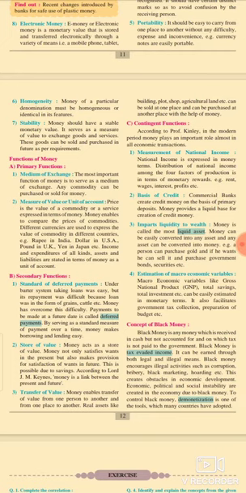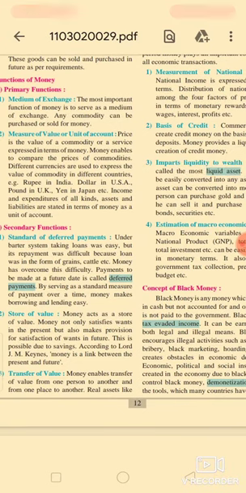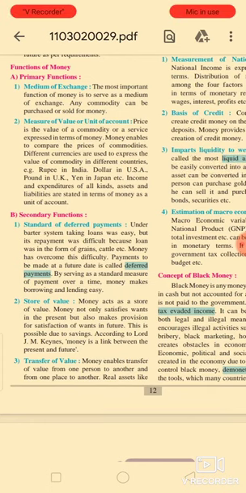How would the farmer repay the landlord? So at that time, money played the important role. They reduced the barter system and used money.